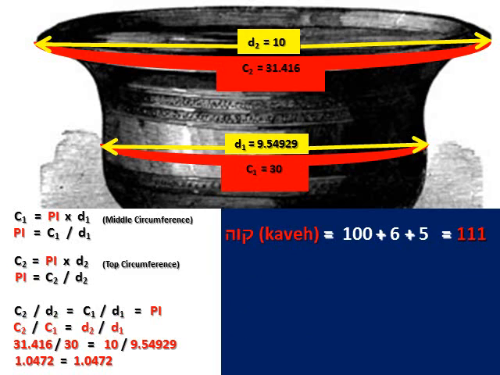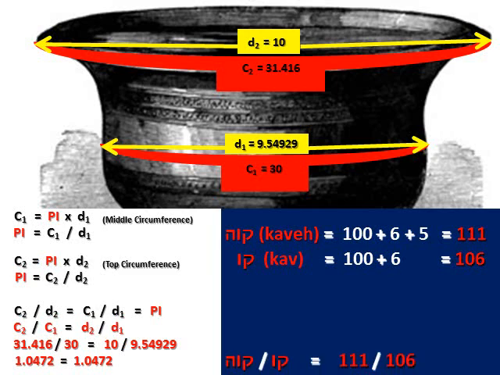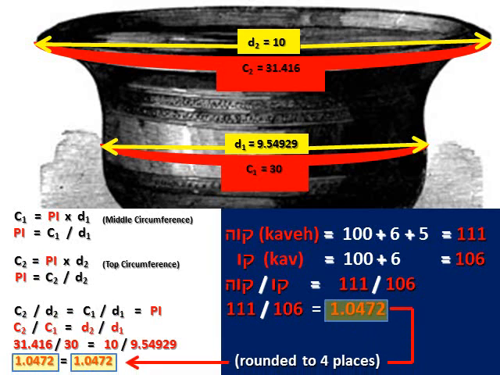Recall that the first Hebrew word kave had a numeric value of 111, and the second Hebrew word kav had a numeric value of 106. Now, in the same way that we calculated the ratio of our two circumferences, C1 and C2, we can calculate the ratio of our two circumference spellings, kave and kav. To find this ratio, we divide 111 by 106, which, amazingly, we find is also equal to 1.0472, the exact same ratio as our two circumferences, C1 and C2.